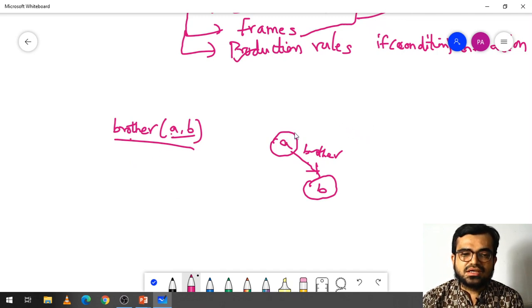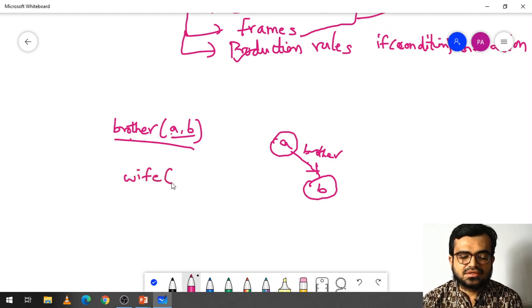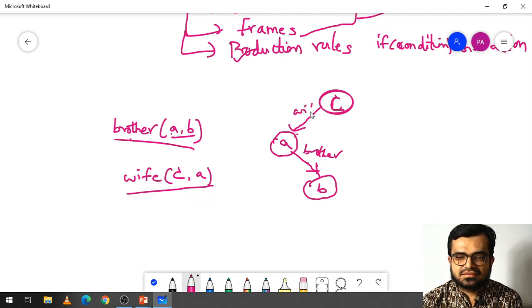For example, if I use wife of C comma A, what I mean is C is a wife of A. So I can connect another node, which I represent as C, and this C is an object which is a wife of A.